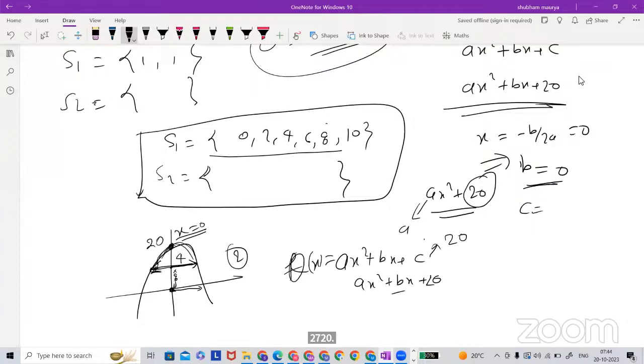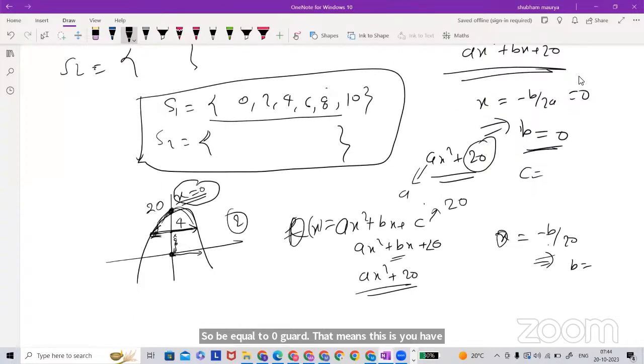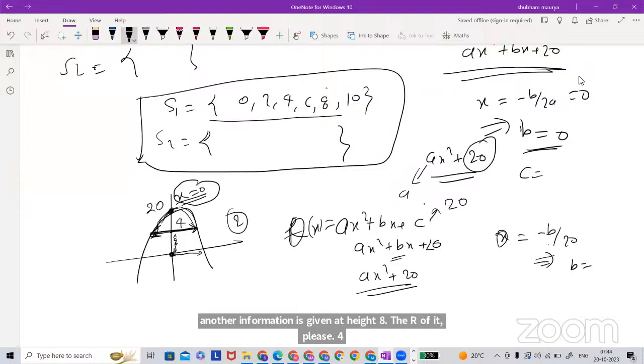Now, what is the axis of symmetry again? X is equal to 0. What is the formula of axis of symmetry? Minus B upon 2a. So from here, what you will get? B is equal to 0. So B equal to 0 we got. Now another information is given: at height 8, the arc width is 4. But what does that mean?